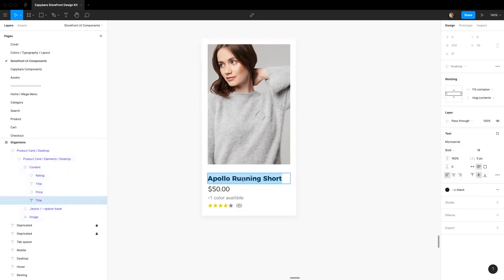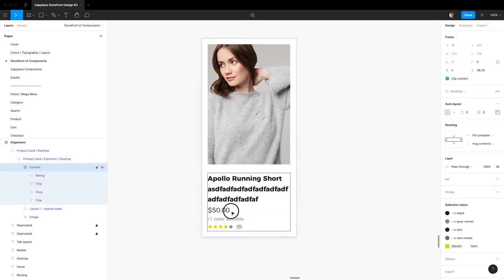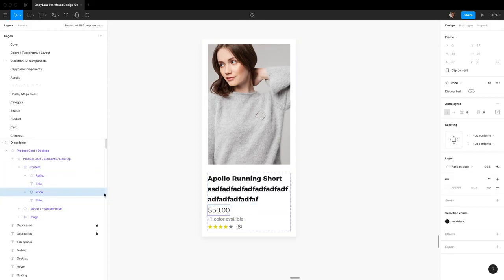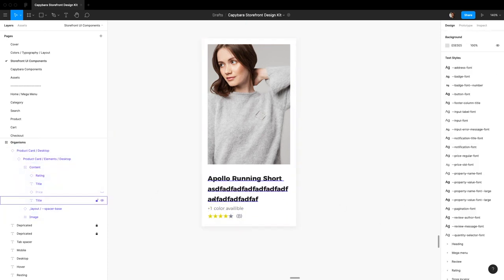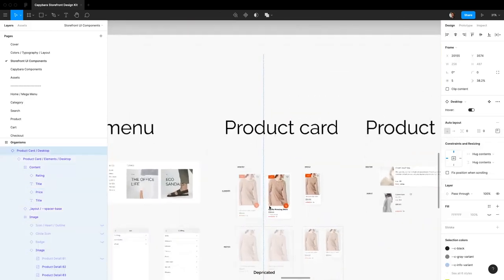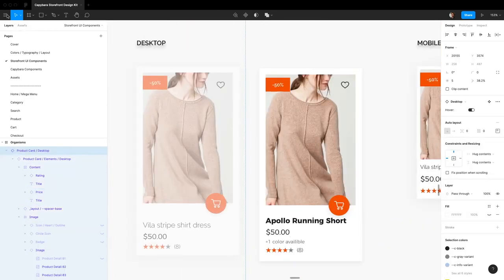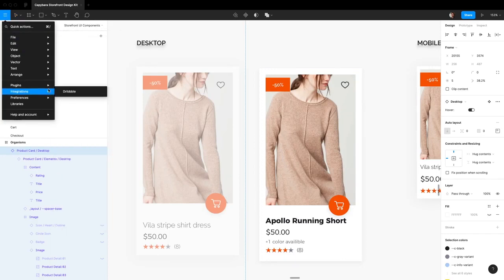Set everything back to hug contents. So basically, once you set everything back to hug contents, the card grows. So if you want the card to grow based on the content inside of it, like if you hide the price, let's say, and you want the card to change dynamically, you're going to have to set everything to hug the content. But yeah, that's how you would go in and customize the product card component.